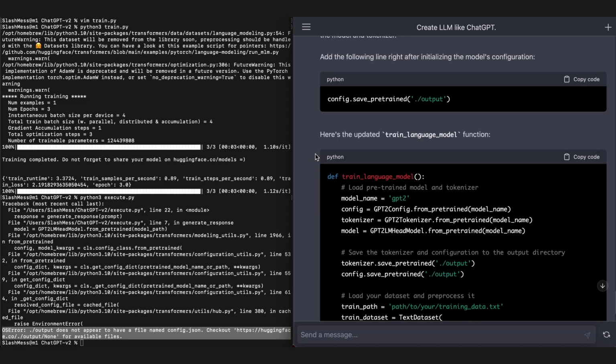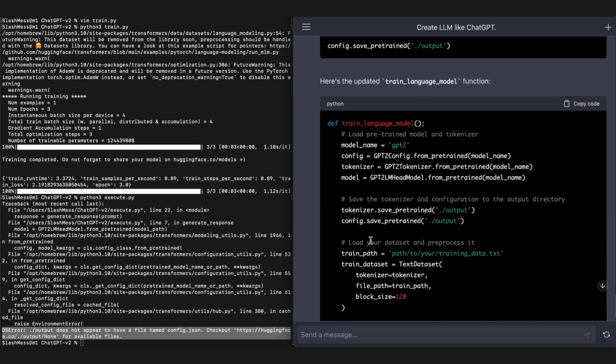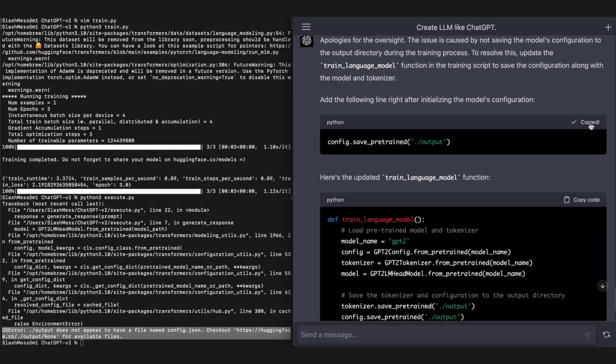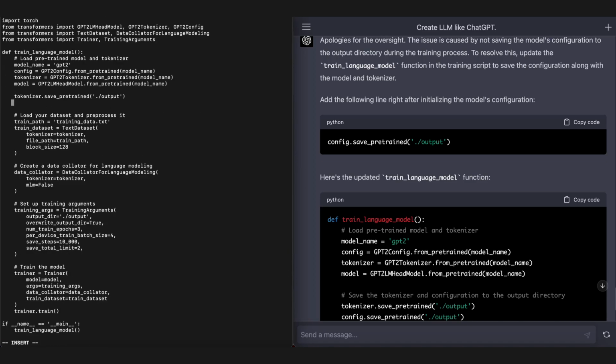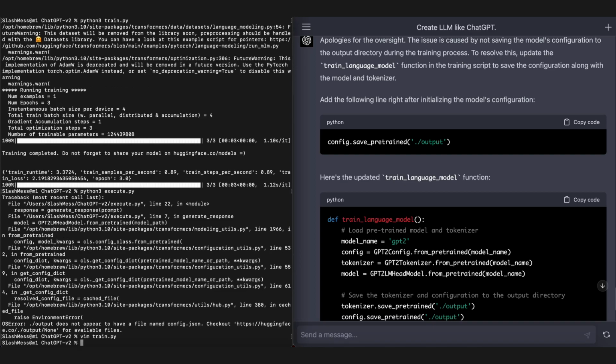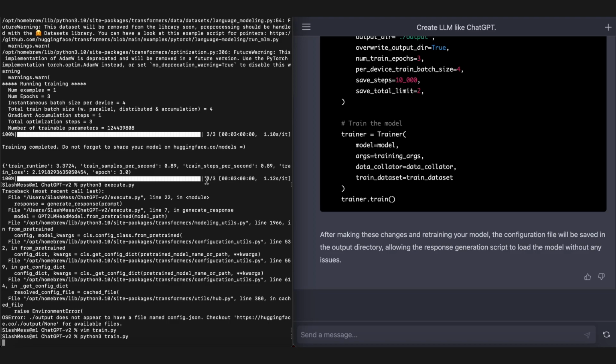Isn't very fun. But if we go back up here, it's telling me to run this line right after the other one that we changed. So we'll go back into the training script, go to this line, and just paste it in. Very nice. Now we'll retrain and re-execute again, and hopefully this time we won't have any bugs.